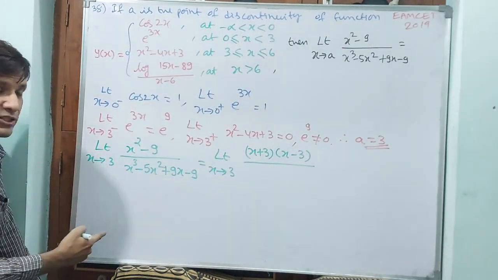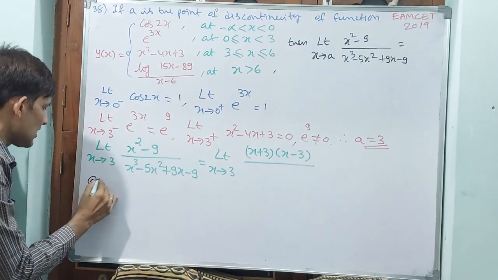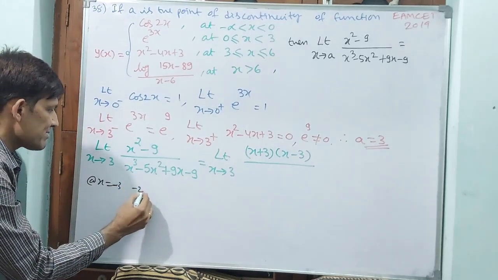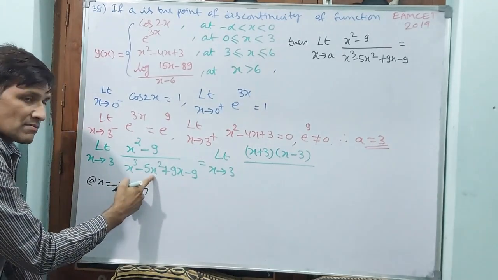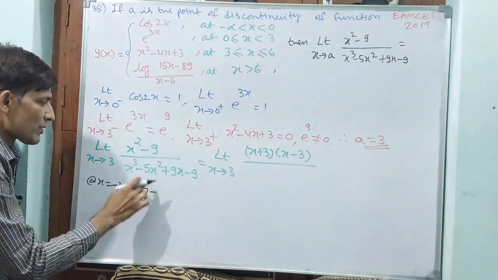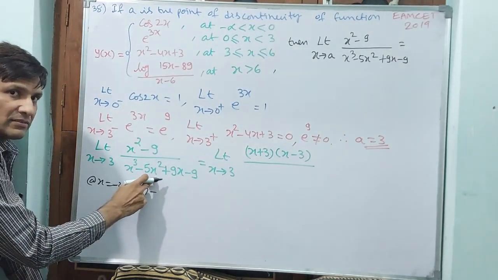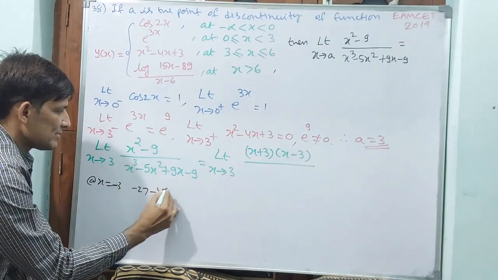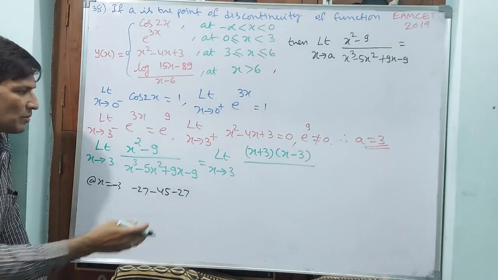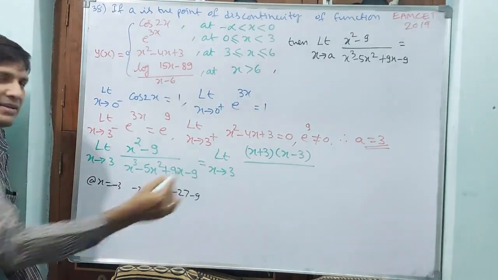x plus 3 means x is equal to minus 3. At x is equal to minus 3: minus 3 cubed is minus 27, minus 15, no. Minus 3 squared is 9, plus 9, minus 45. Minus 27 again. Now gone. Why? Because see, only minus 9 is there. All minus is going to come.